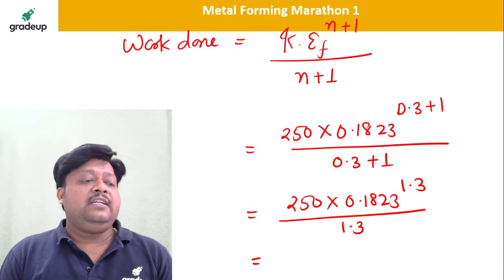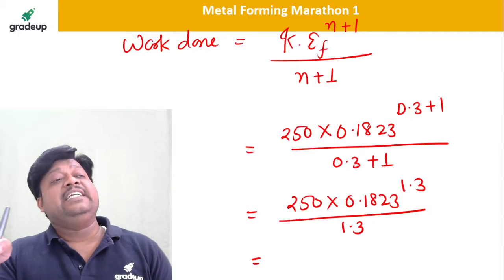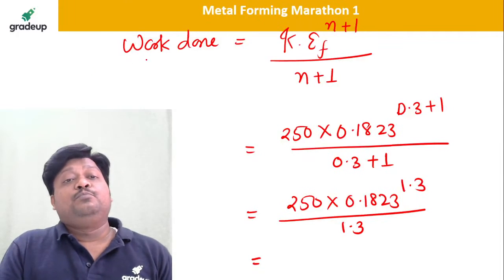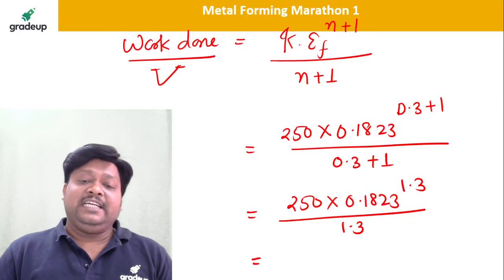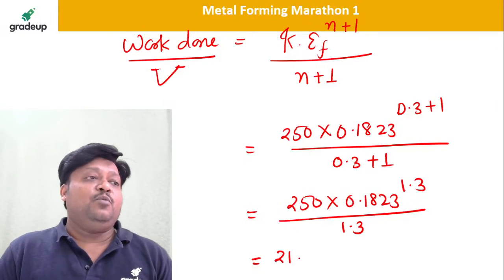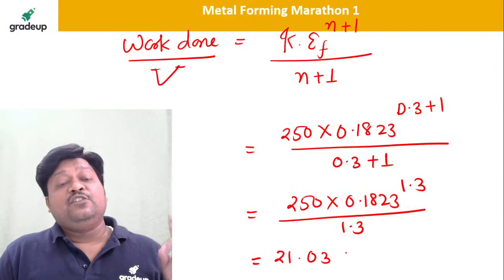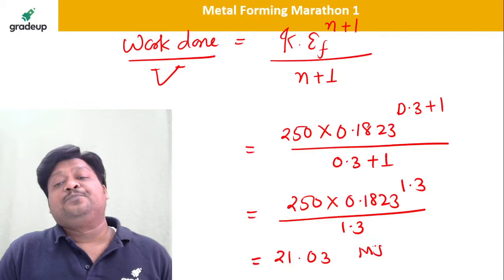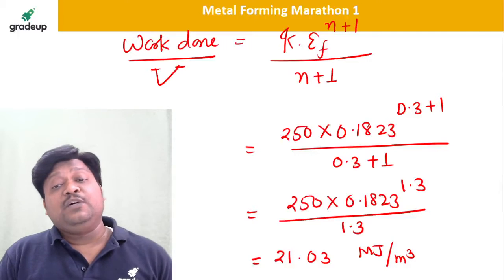Yes, how much work done? So this work done, dear student, you are definitely getting in terms of what? Work done per unit of volume. Yes, 21.03 something. It is megajoules per meter cube. Please remember this is megajoules per meter cube.